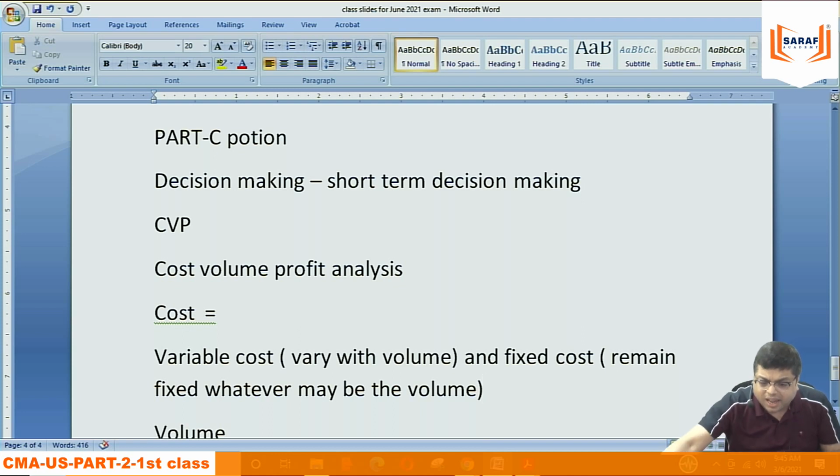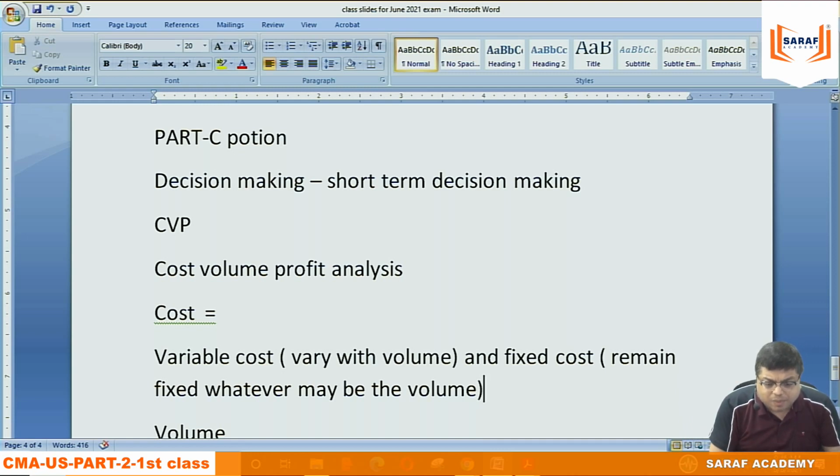Suppose I am purchasing this cup and then selling. I will purchase when the sale demand is there, otherwise why would I purchase? And when I purchase at $10, I will be selling at greater than $10. That's logical. I'm not saying that when purchasing and selling cups there is no fixed cost. The fixed costs are there, but they are very less. Mainly it's variable cost. So whatever I get greater than $10 is not income, but it helps me cover my fixed expenses, and the balance is income.